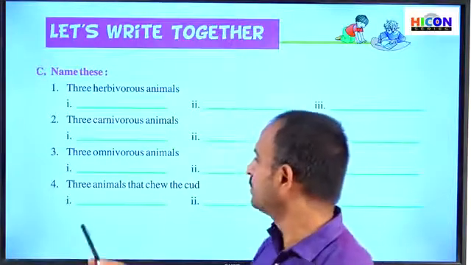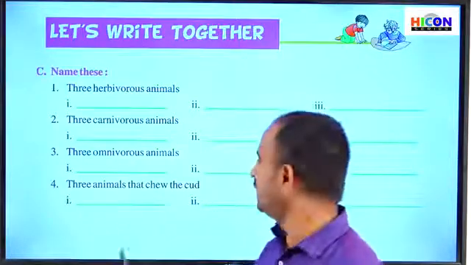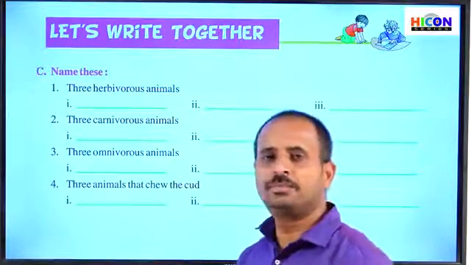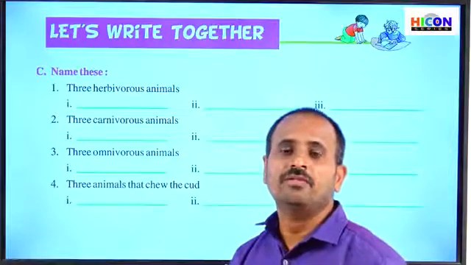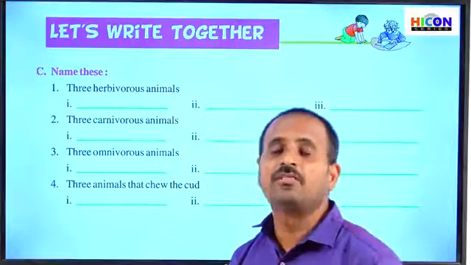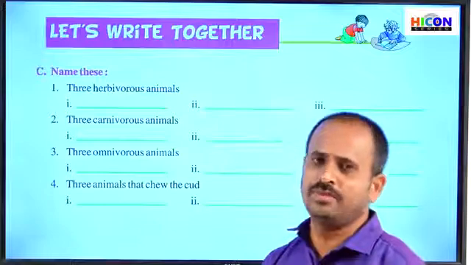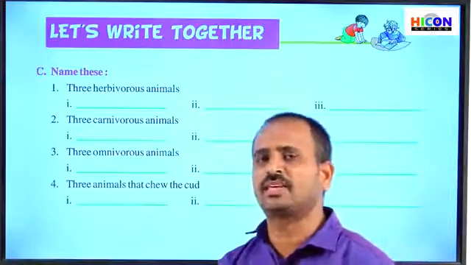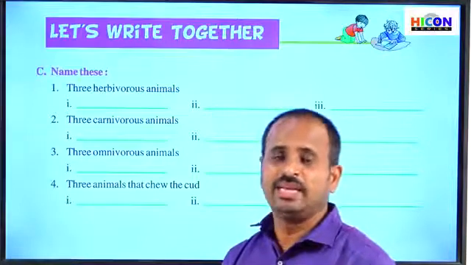So see the fourth one, three animals that chew the cud. So what is chew the cud? So especially in herbivorous animals, some animals have the capability of getting their food from their stomach back into the mouth. So some animals, especially in herbivorous animals like cow, buffalo, and sheep, etc. These